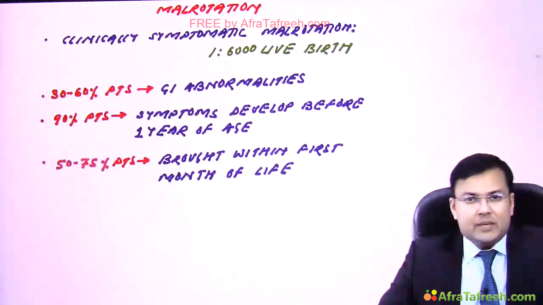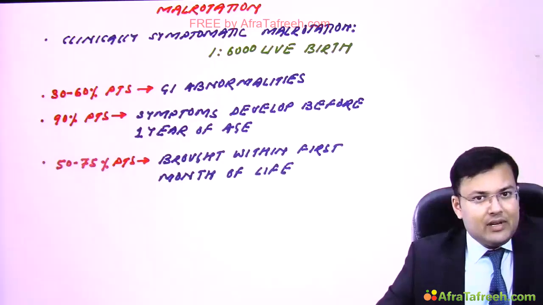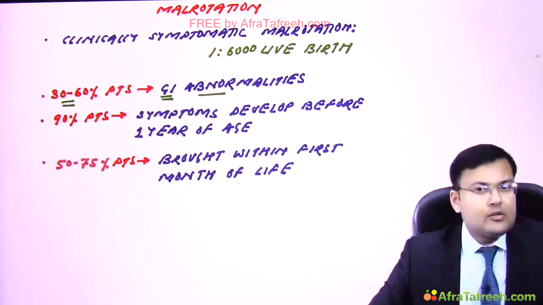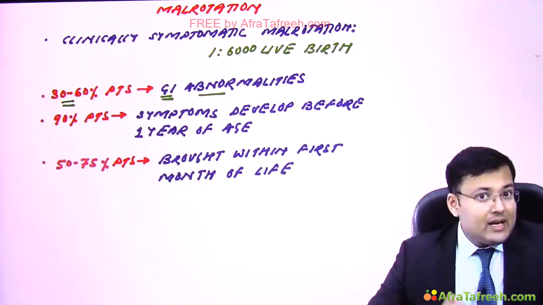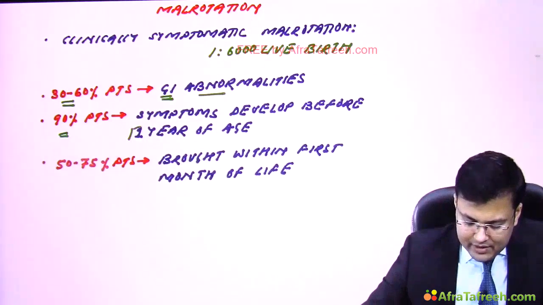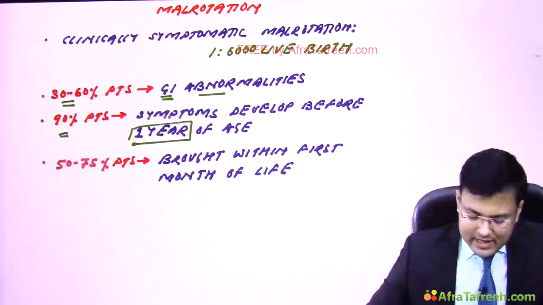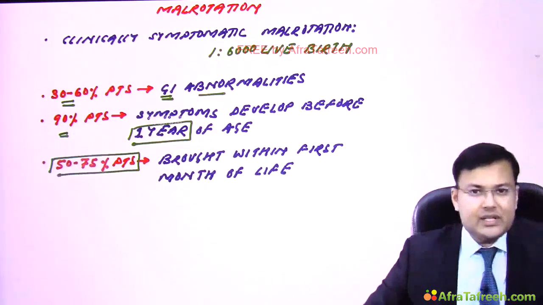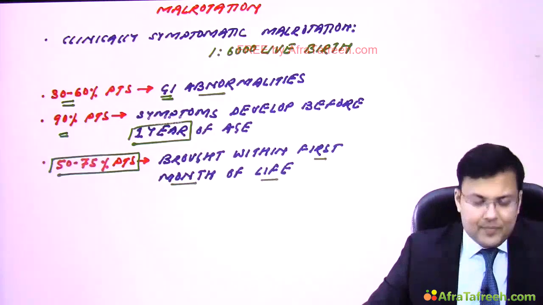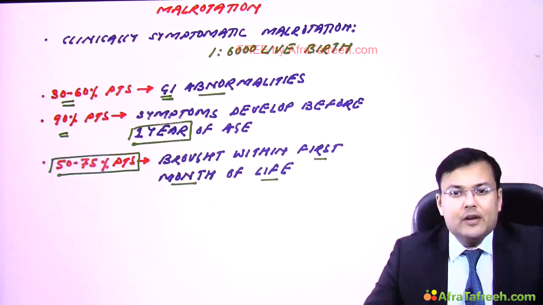Now see, you have to remember certain percentages. First, among patients who have malrotation, how many have associated GI abnormalities? 30 to 60% of patients have associated GI abnormalities. In 90% of patients, symptoms develop before 1 year of age. And 50 to 75% of patients are brought to the hospital within the first month of life.